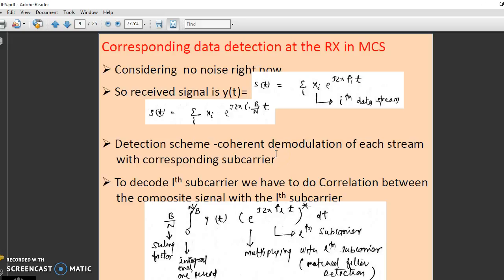When this is transmitted and received at the receiver, some detection scheme is there to detect the signal. Right now we are considering there is no noise, so the received signal will be whatever the transmitted signal was. So the received signal s of t is equal to the summation of xi e raised to the power j 2 pi fi t.